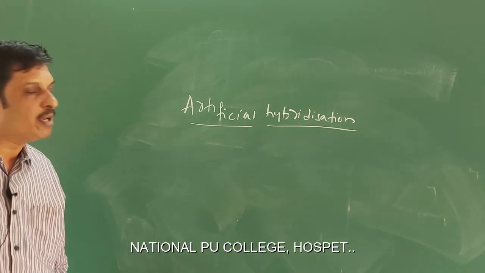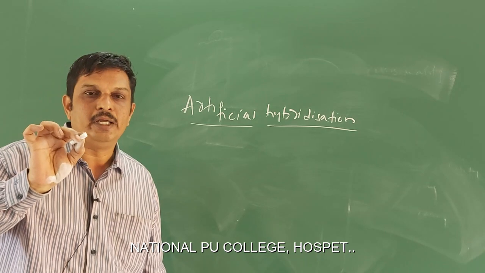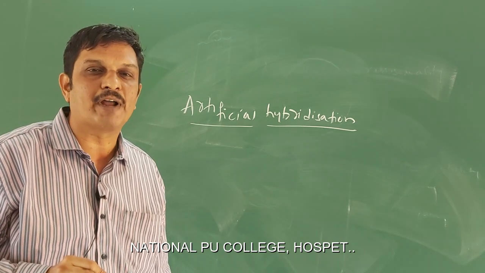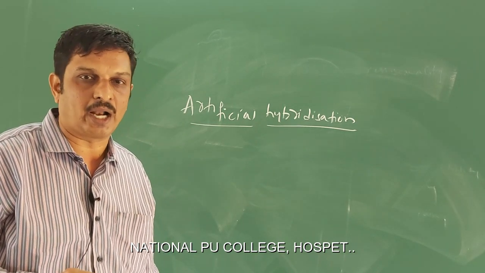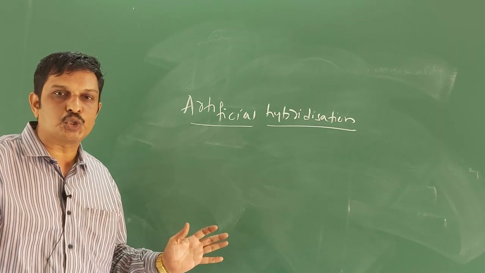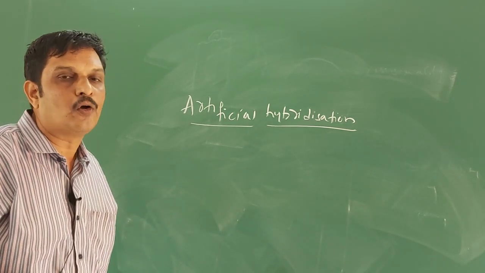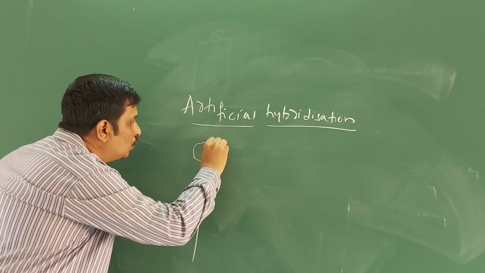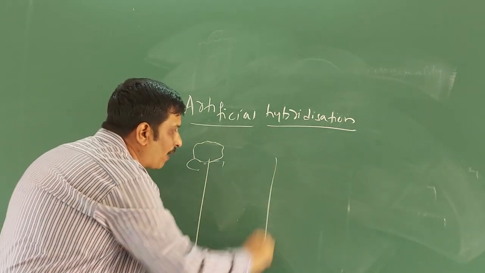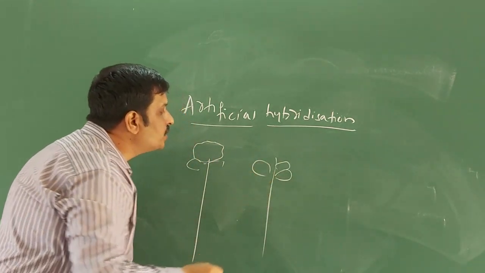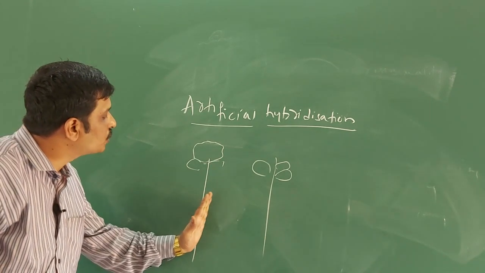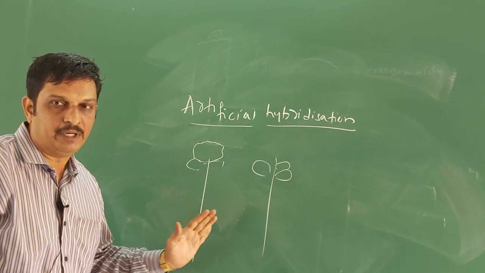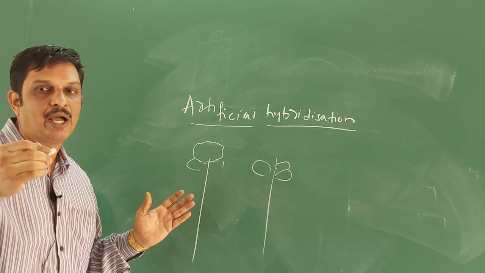Artificial hybridization is one of the methods in plant breeding that involves crossing of plants belonging to two different varieties or species or even genera to bring the desirable characters of both the plants into a single progeny called a hybrid. For example, if there is one plant, this plant is known for high yield. Then there is another plant, which is highly resistant to diseases. Both these plants are crossed to bring the desirable characters into a single plant, that is the hybrid. This is done through artificial hybridization.